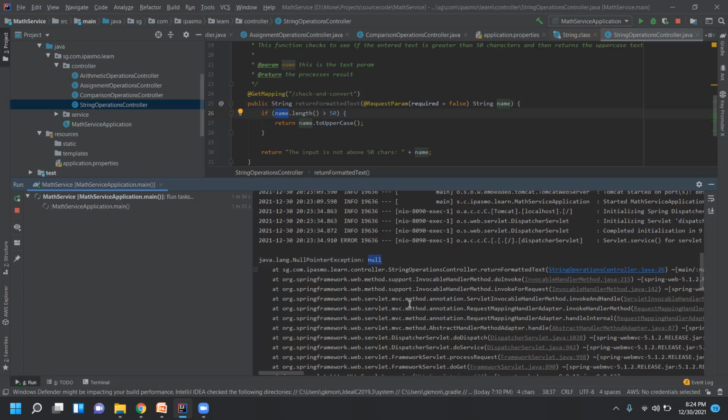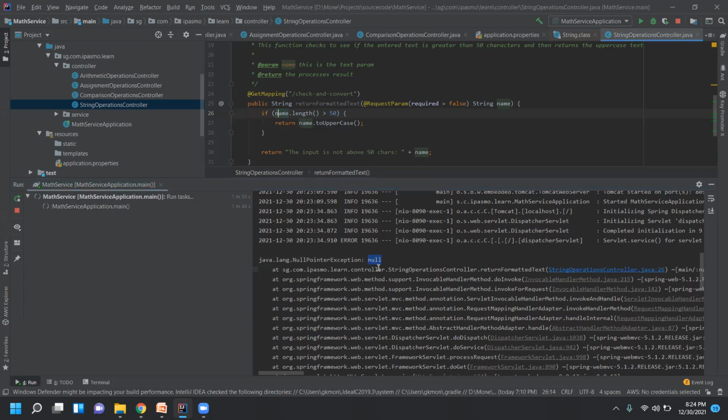So what it says is null. What do you mean by null? Null is nothing, empty. There is no link to any memory location, so it's not pointing to any memory location.